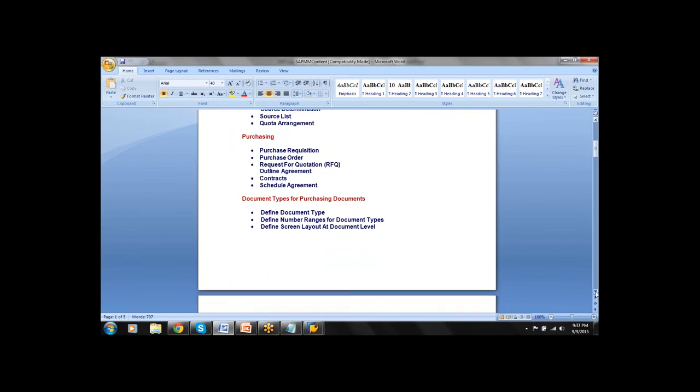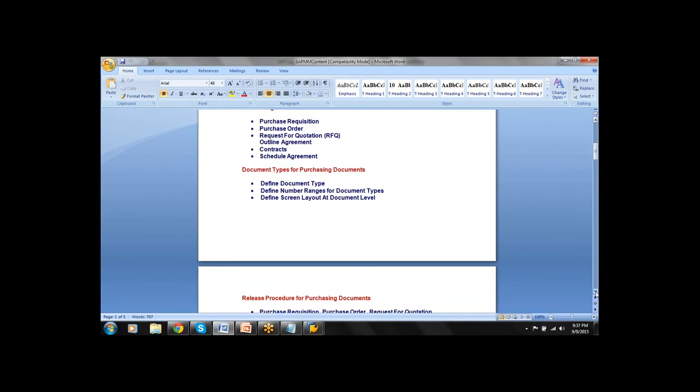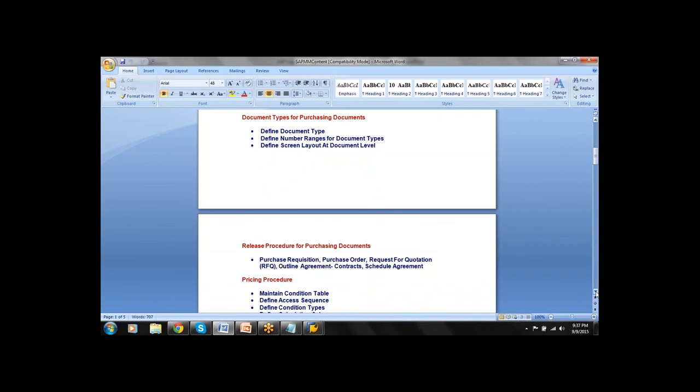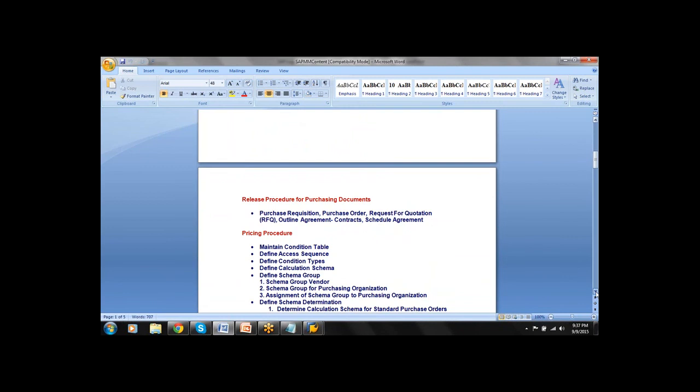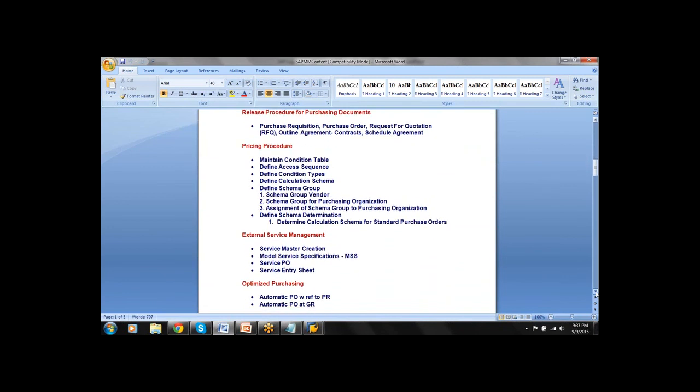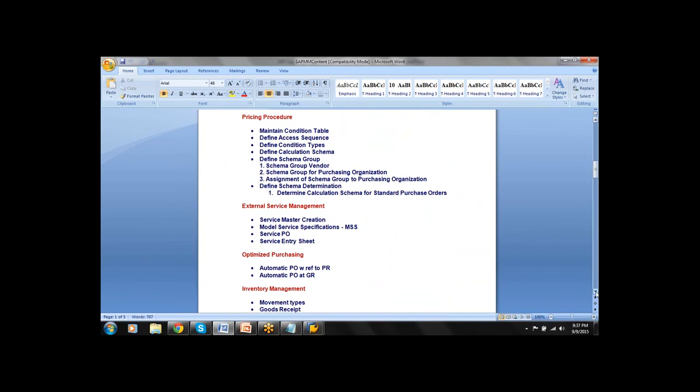Next, transaction data, that is purchasing documents like purchase requisition, purchase order, request for quotation, contract, document. Then the background settings of the purchasing documents, that is document number ranges. Next, release procedure for purchasing documents, that is nothing but the approval process, how the purchase order approval will take place. Next you have the pricing procedure, the configuration settings of our own condition types, if you want to maintain a condition type for a specific vendor.